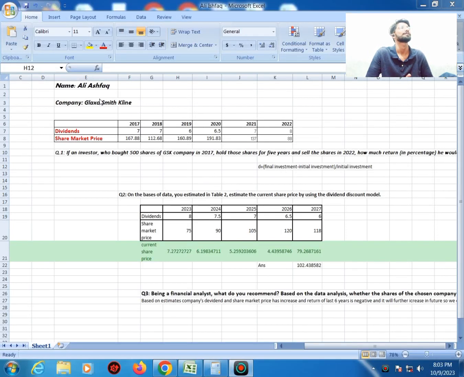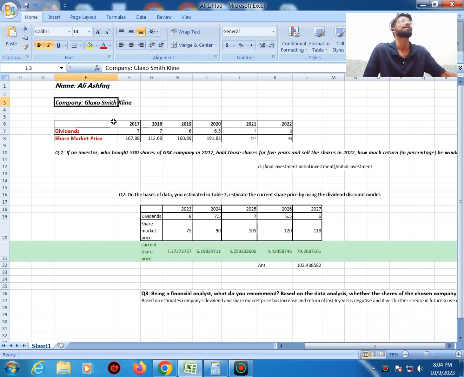Today I'm going to evaluate a Pakistani pharmaceutical company named Glaxo based on its historical data of the last 5 years, like dividends and share market price. So I have a few questions. In the first question, I will consider the historical data of the company and try to answer the question.